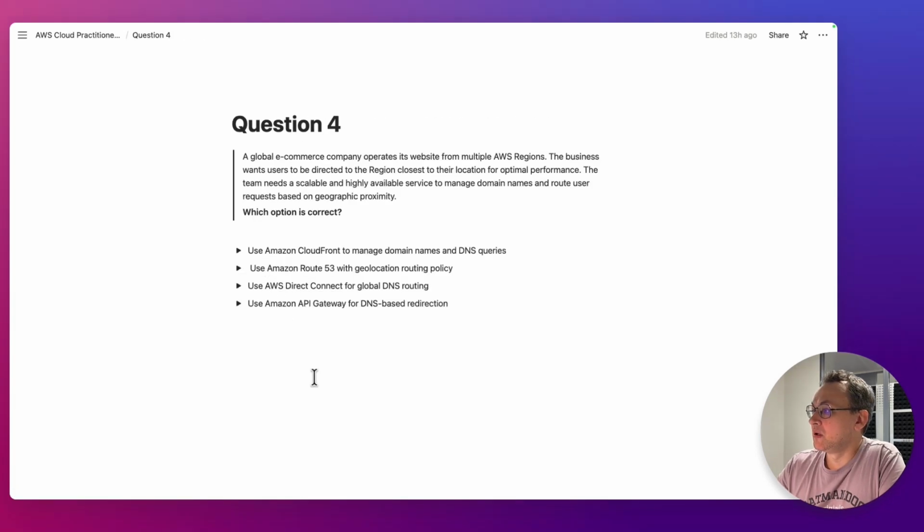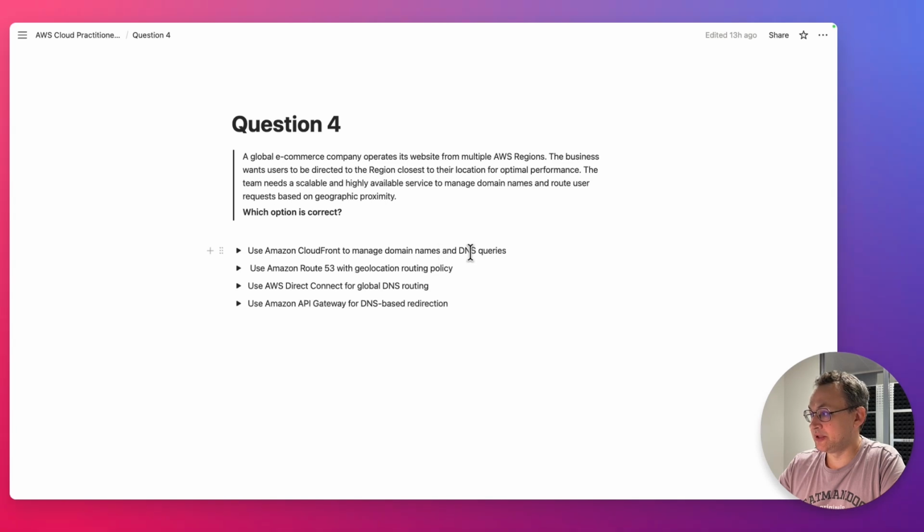Question number 4. A global e-commerce company operates its website from multiple AWS regions. The business wants users to be directed to the region closest to their location for optimal performance. The team needs a scalable and highly available service to manage domain names and route user requests based on geographic proximity. First one, use Amazon CloudFront to manage domain names and DNS queries. That is incorrect. CloudFront is a CDN solution and it doesn't manage DNS and domain names.